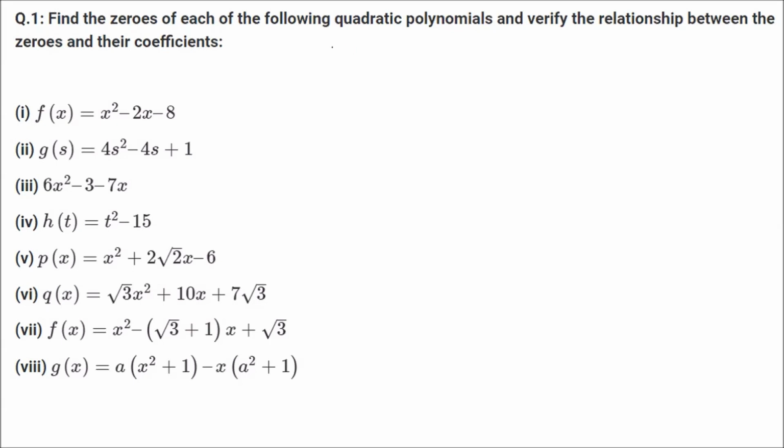So what are the zeros? Zeros are those numbers, those values which will make this quadratic polynomial 0. That means if I put this value in place of x, this x square minus 2x minus 8 will be 0. So how to find this?